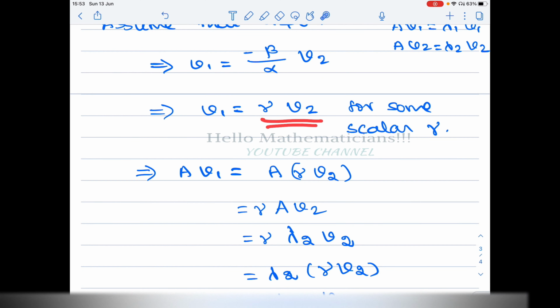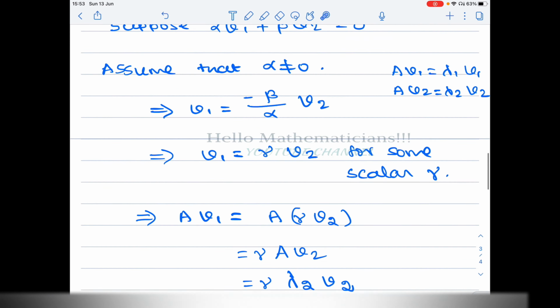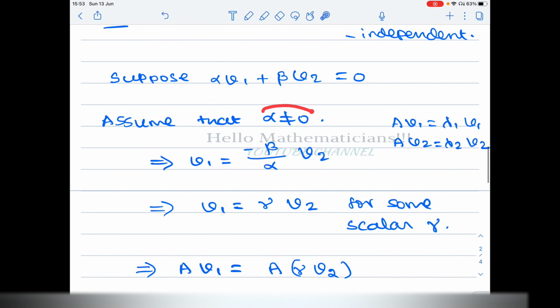Gamma v2 is v1. So we get A v1 equal to lambda 2 v1. It says that v1 is an eigenvector for the eigenvalue lambda 2. But v1 is an eigenvector corresponding to the eigenvalue lambda 1, and we know that lambda 1 is not equal to lambda 2. So that is a contradiction. This contradiction happens because we assumed that alpha is not equal to 0. Therefore alpha should be 0.